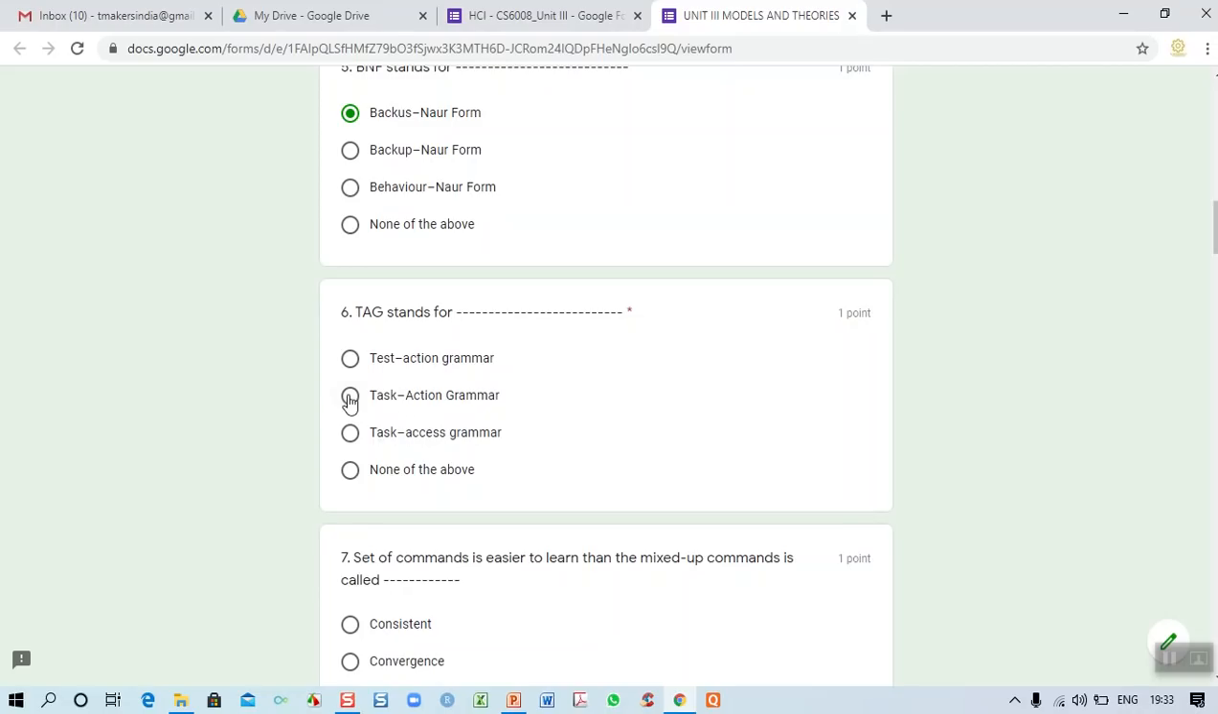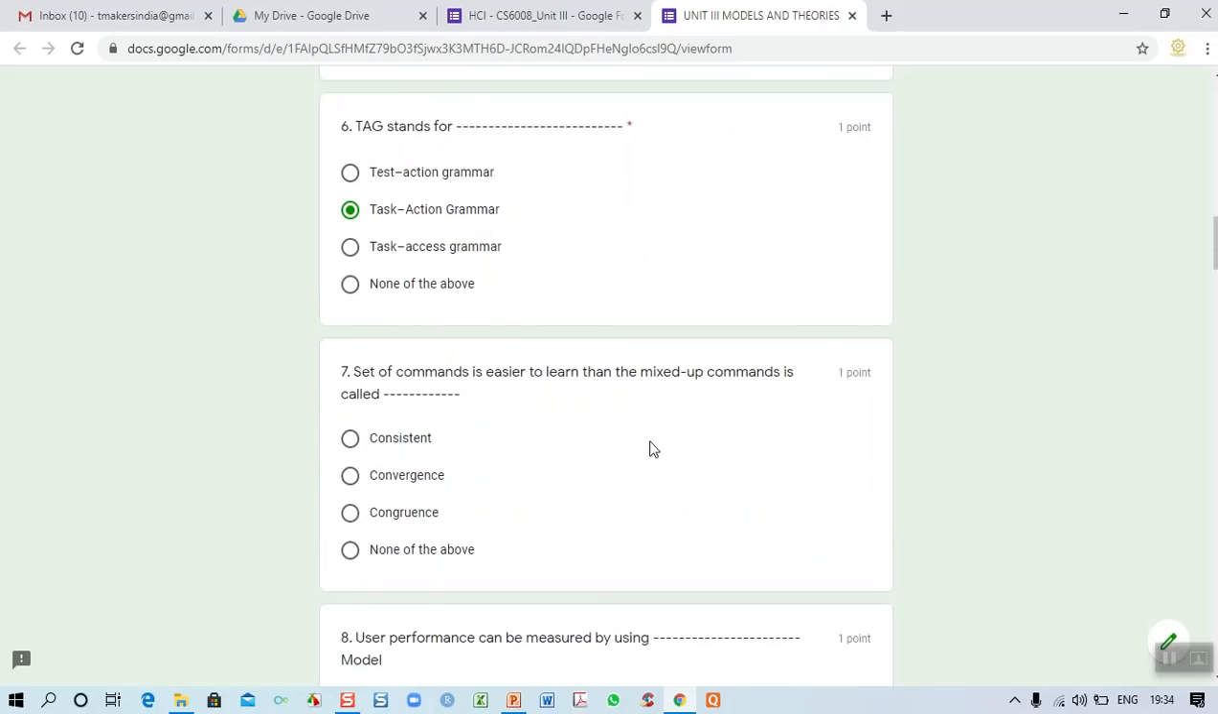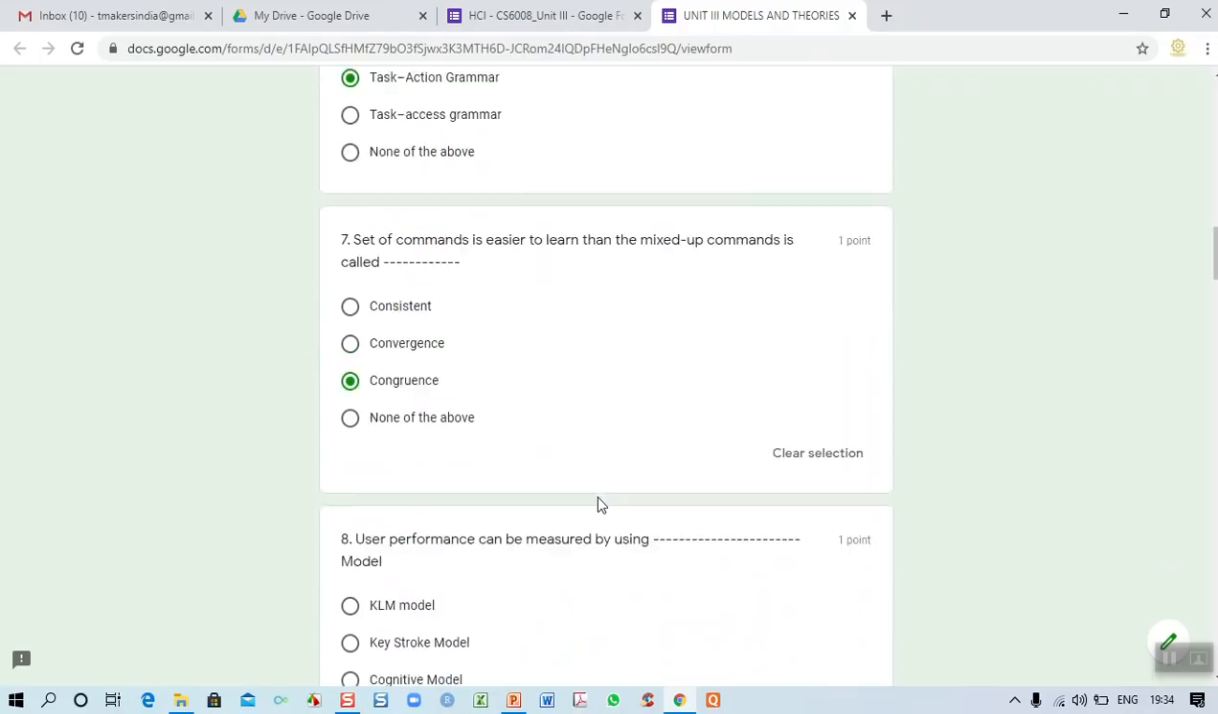The task has to be subdivided into subtasks, that is nothing but actions. That is the task action grammar. Then the seventh one: the set of commands that is easier to learn than mixed up commands is called what? Congruence, right. We discussed this while writing programming languages. It is a combination of being easier to learn and understand the flow. That is called congruence. Third one is the correct answer.